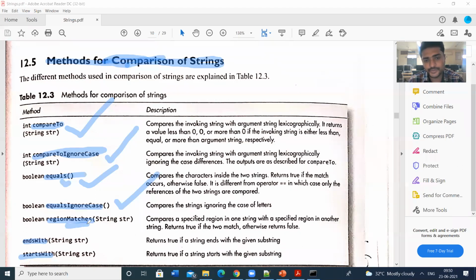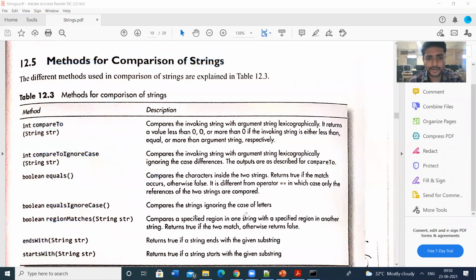Region matches is used to compare the regions, and then there is ends with for strings, like ends with Java. The string starts with J, the string ends with A. So like that we can compare the strings also. We have the methods for that also. So let us see the practical application for this comparison of strings.